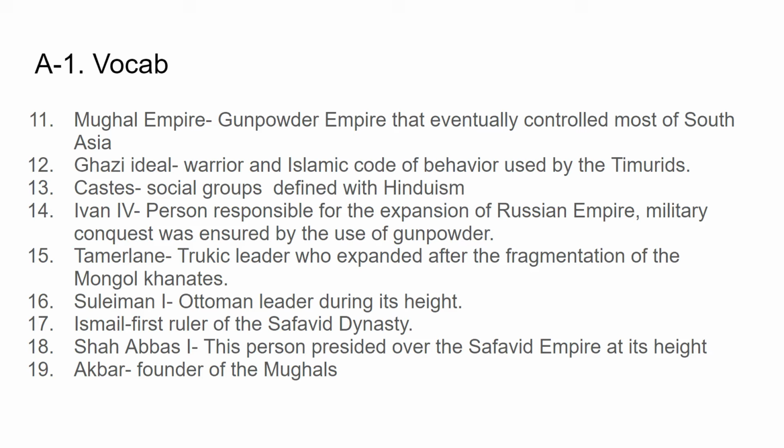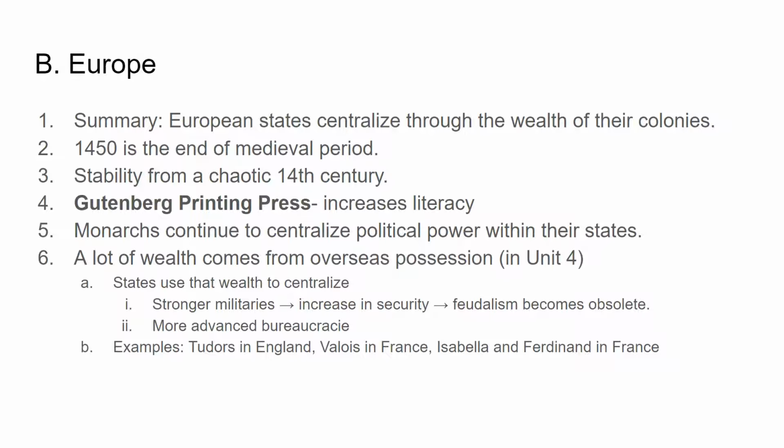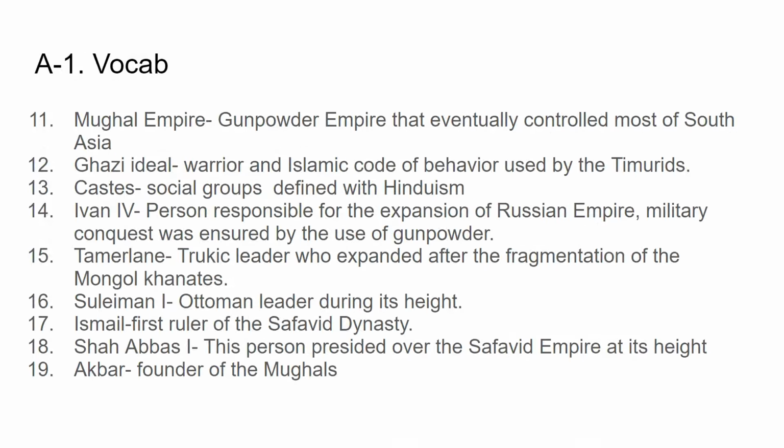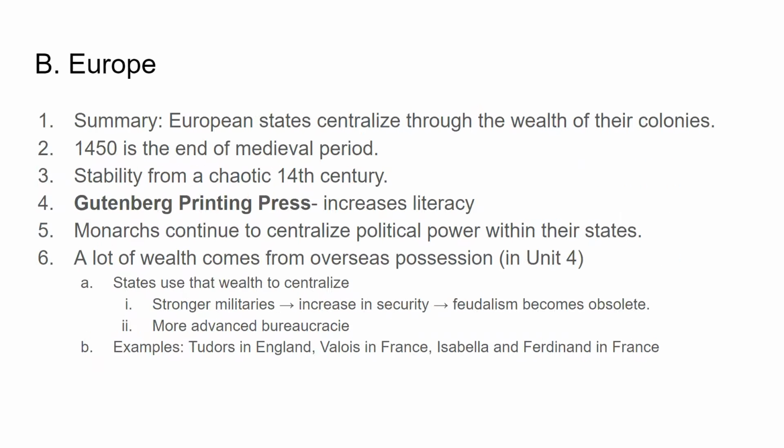Again, he's the last sort of major, big, scary guy to bust out of Central Asia and freak out all the settled communities. Suleiman I is the leader of the Ottoman Empire during its height, and Ismail is the first leader of the Safavid dynasty. You have Shah Abbas I, who presided over the Safavid Empire at its height, and then you have Akbar, the founder of the Mughals. All right, so definitely pause for a bit, jot down these words, and then we shall continue. All right, let's start off with Europe.